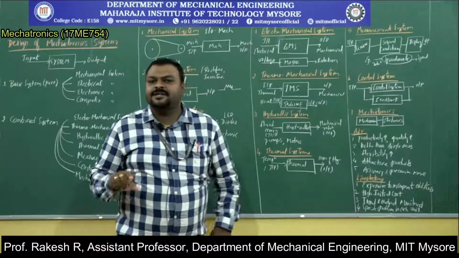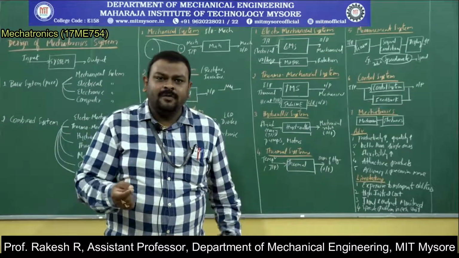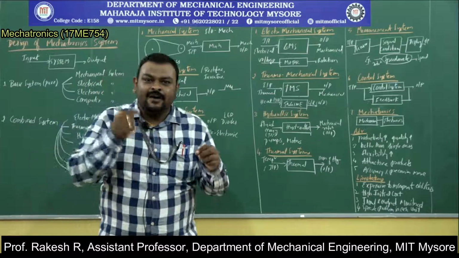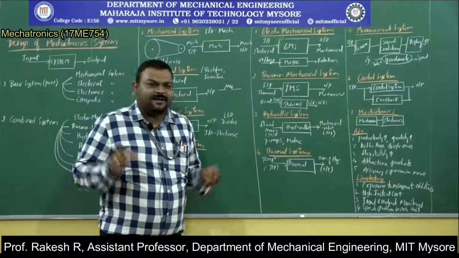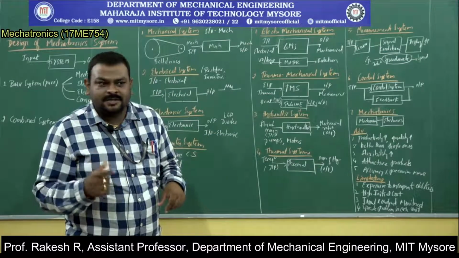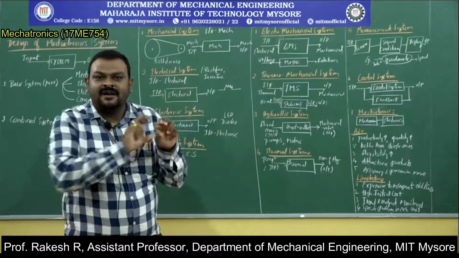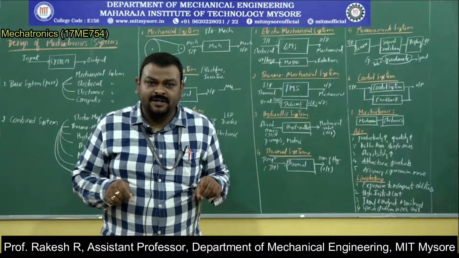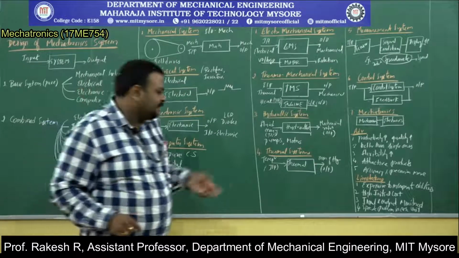Then accuracy and precision is more. Whenever you incorporate an electronic technology, the accuracy will be more because you are measuring the quantity in terms of electronic quantities, 1 voltage, 2 voltage. In this conversion, there is always flexibility, always accuracy, and it is more precise. Always electronics are precise. You are measuring mechanical quantities by converting them to electronics. Say, for example, you will be measuring the temperature, 75 degrees Celsius, as 75.001 degrees Celsius. So that precision will always be there in electronic components.